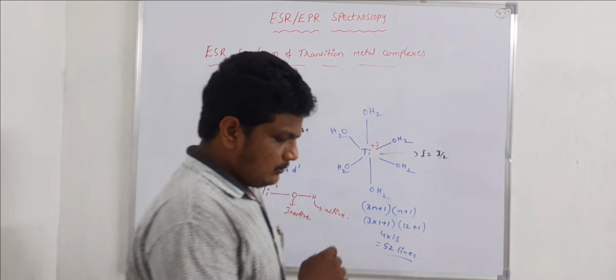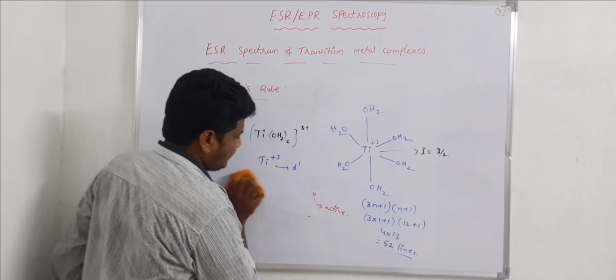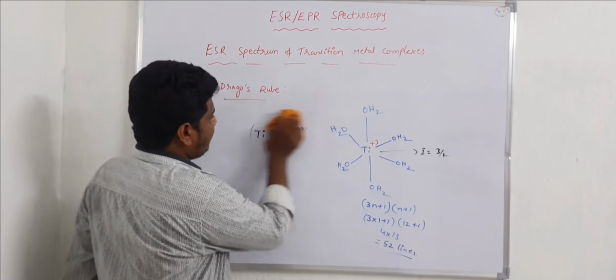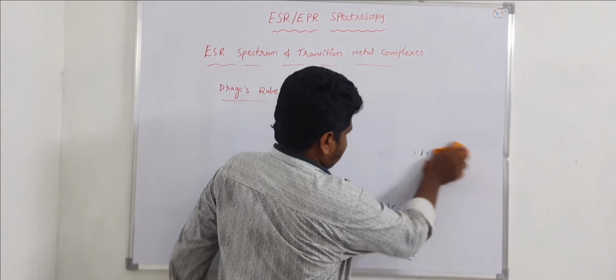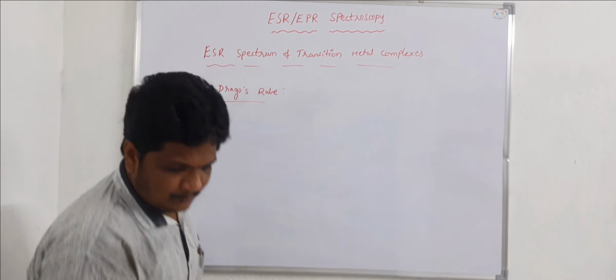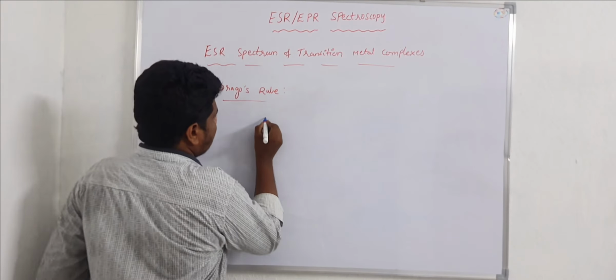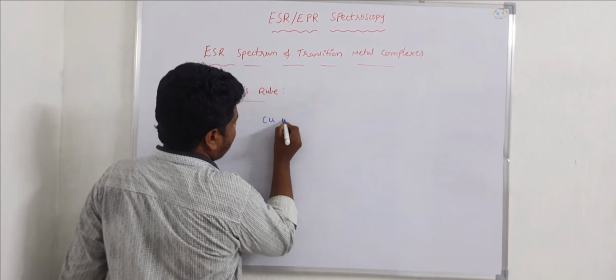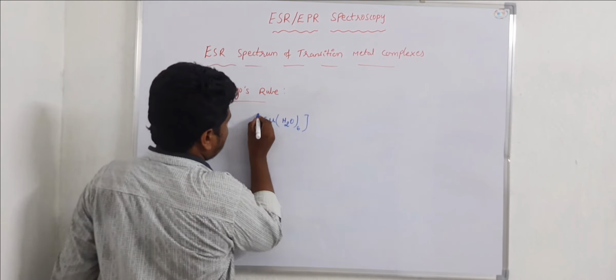So now, let us take the copper aqua complex. Let us discuss the copper hexa aqua complex.